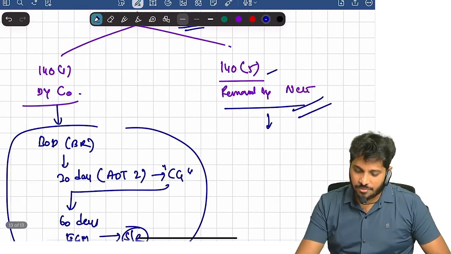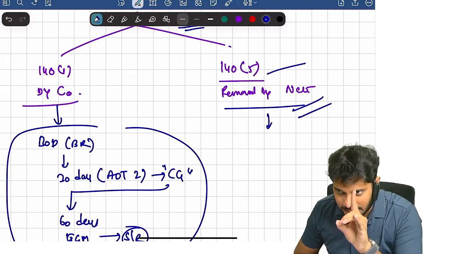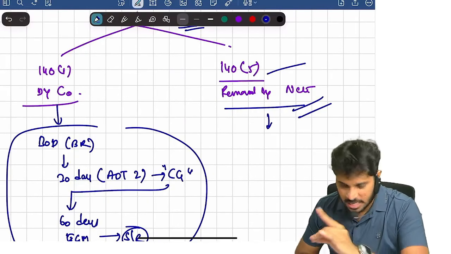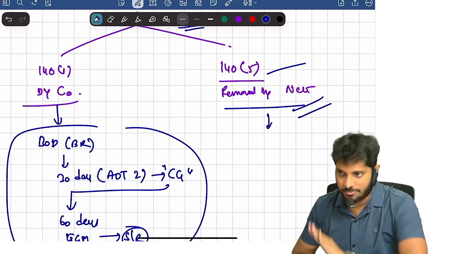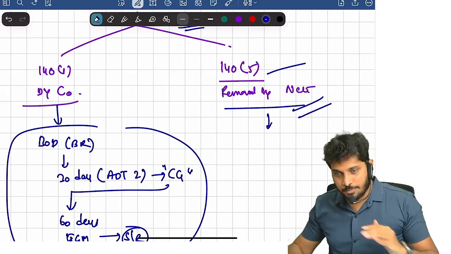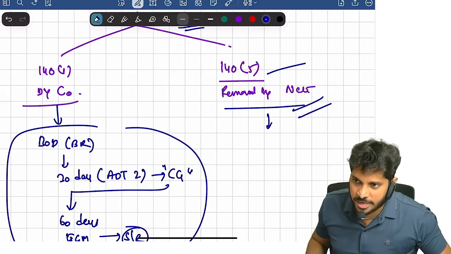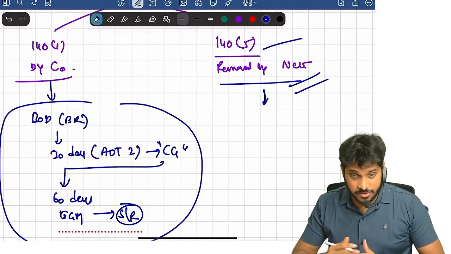Till date, 140 subsection 5 has been exercised only once. Till date, this section has been used only once. In the last year or the year before, auditor was removed by tribunal. 140 subsection 5. Are you clear? There are not many removals through tribunal because NFRA is actively participating in so many issues. Are you clear?